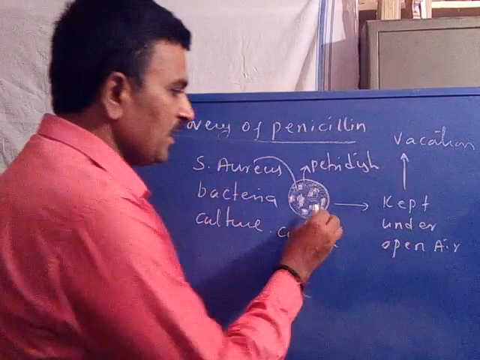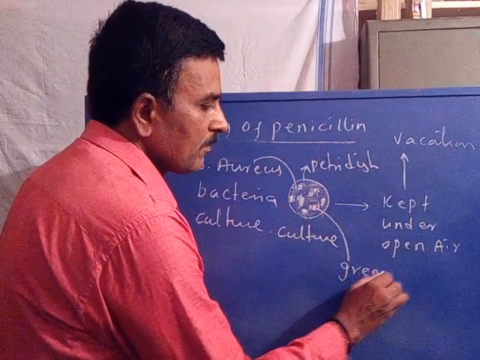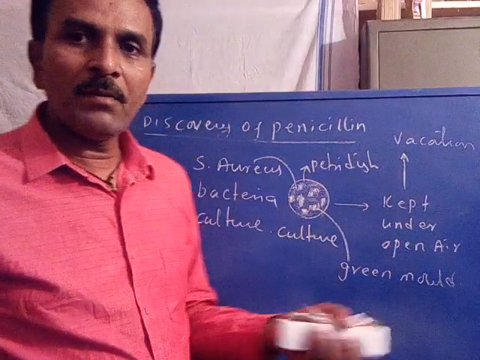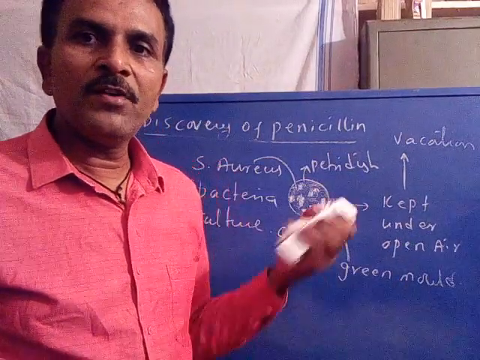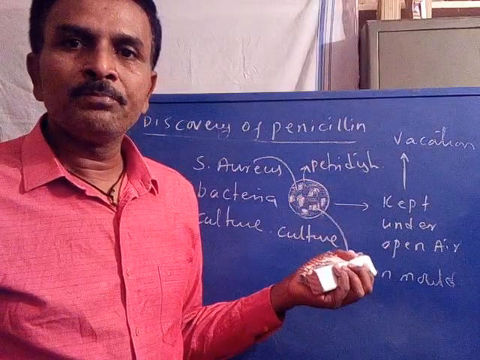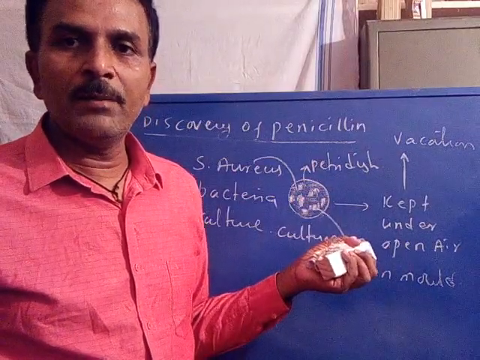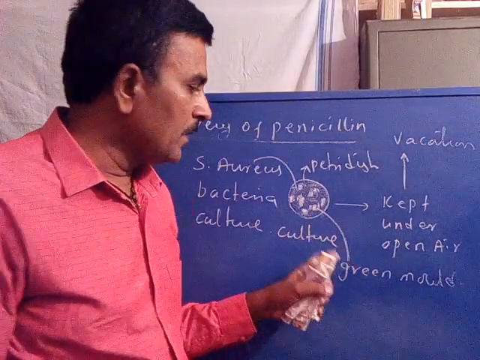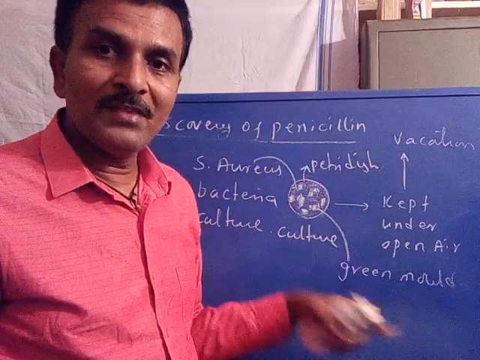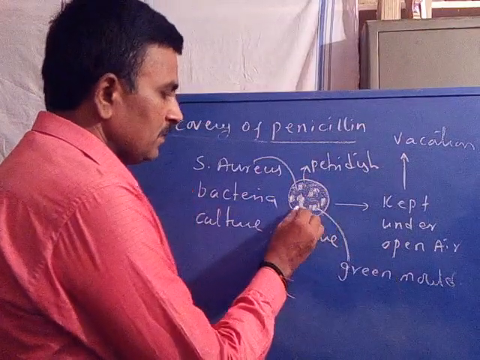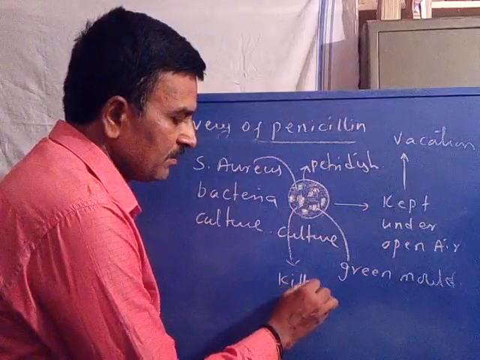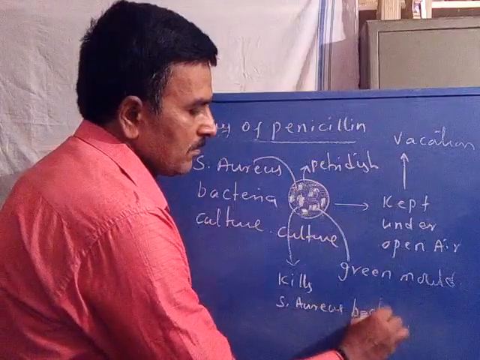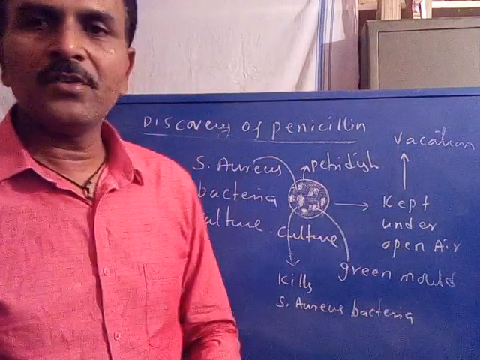This is the green mold. A green color mold normally does not appear, but unfortunately it happened in the research laboratory of Alexander Fleming. Green mold was growing on a culture plate of Staphylococcus aureus bacteria, and it kills S. aureus bacteria.